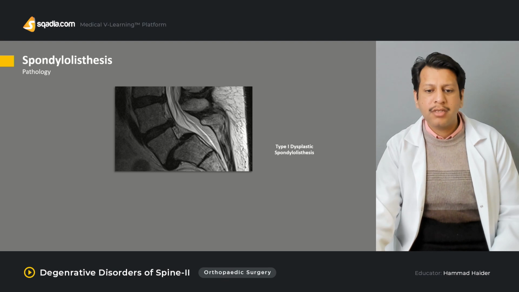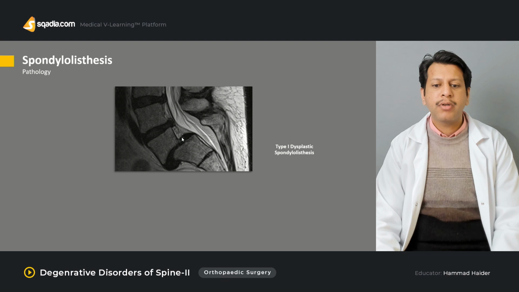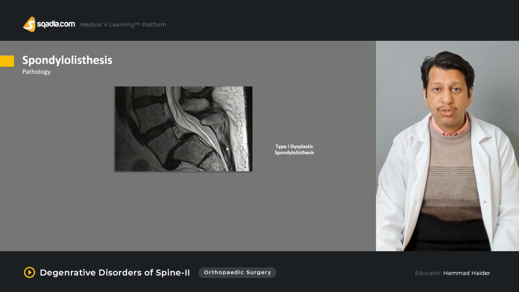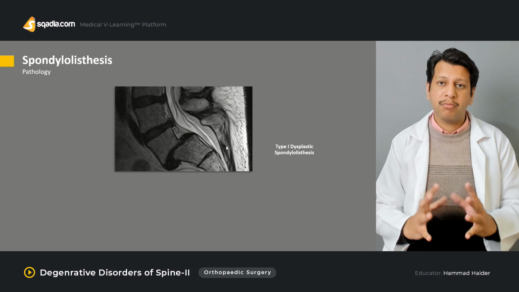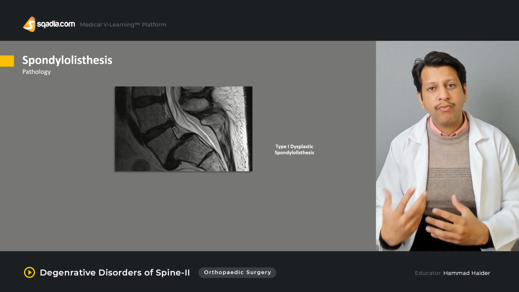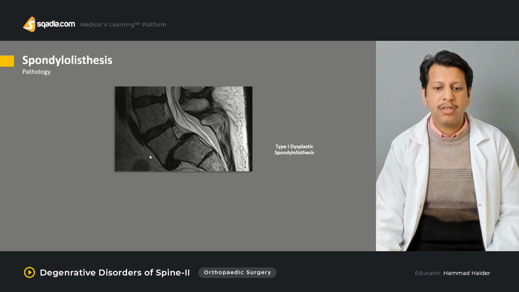This is a dysplastic type, a type 1 vertebra. You can appreciate it over here: the disc is actually protruding along with it, because the anterior longitudinal ligament, the strongest one in the vertebra, is where the main weight bearing will occur. But if there is something wrong with the other areas, there will be increased stress on this ligament, and eventually it will fail and lead to forward slip.